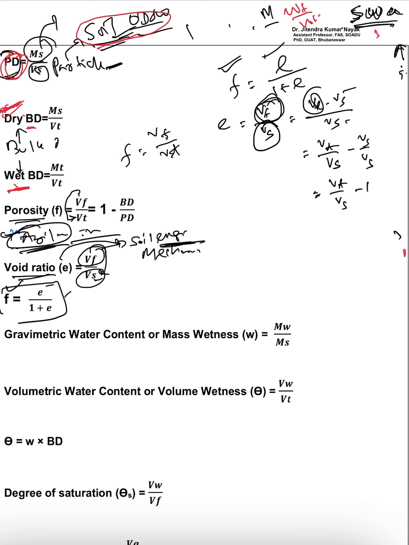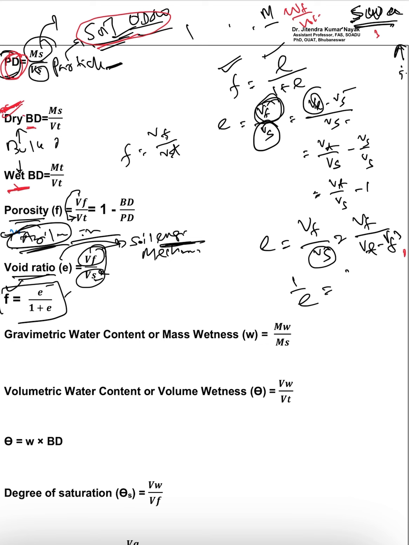Here Vf by Vs, and Vs you can write as Vt minus Vf.